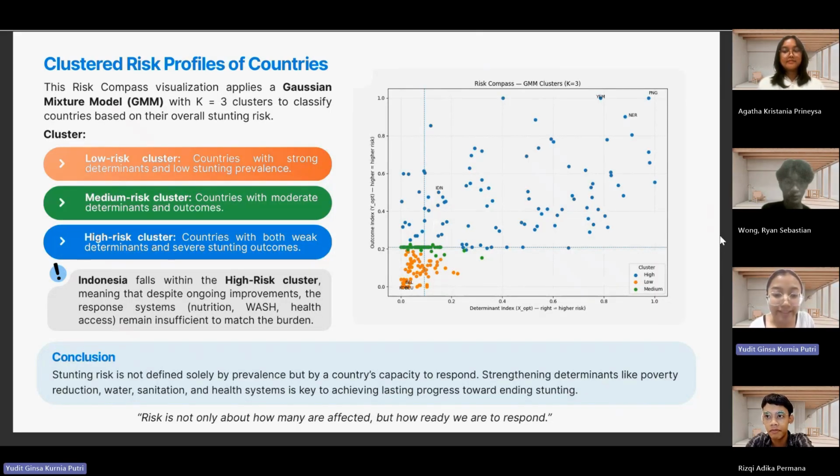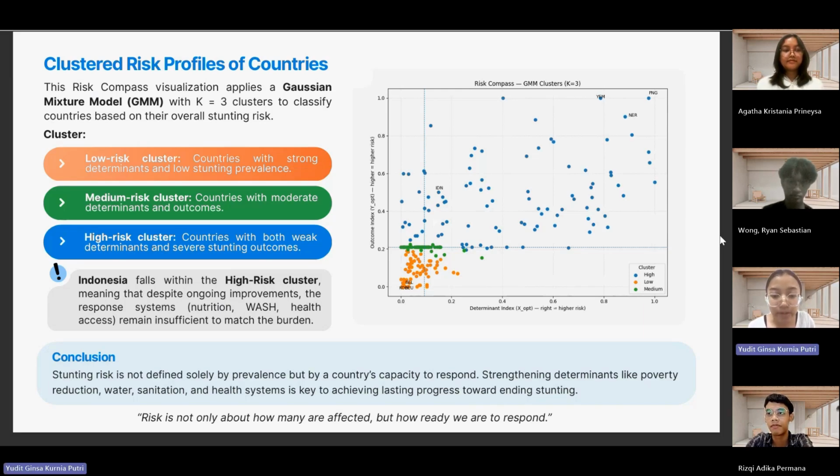On this slide, we classify countries into 3 clusters using a Gaussian mixture model or GMM, based on their determinant index and stunting outcome index. The first group is the low risk cluster shown in orange, the second group is the medium risk cluster in green, and the last group is the high risk cluster in blue.